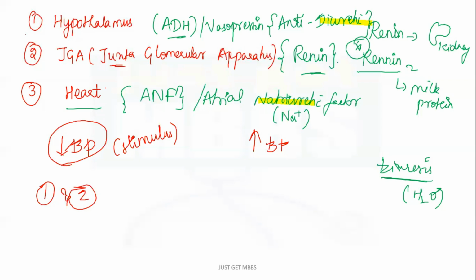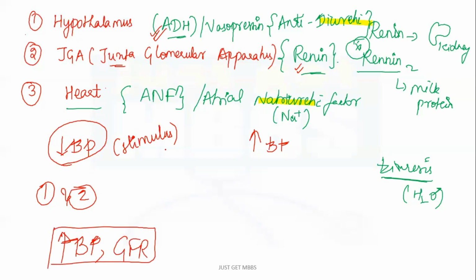When such a condition prevails, we will have ADH from the hypothalamus and posterior pituitary and renin from the juxtaglomerular apparatus acting on some specific cells, and the net result will be increase in BP. As a result, the GFR is brought back to normal. So this is the stimulus, this is the result.